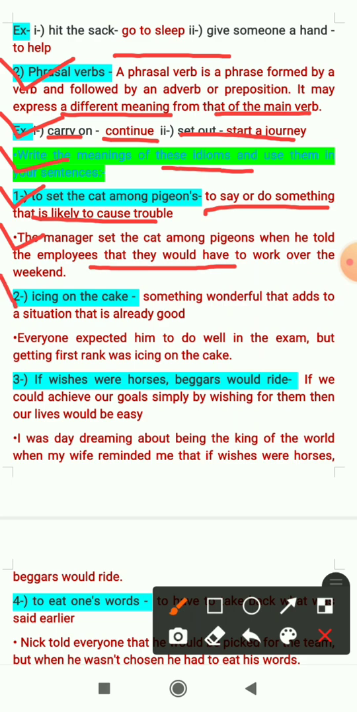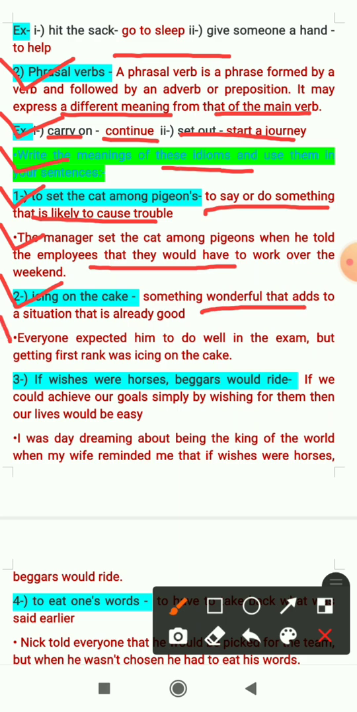The second one is icing on the cake. It means something wonderful that adds to a situation that is already good. It means a situation is already good and we add something wonderful to that situation. That time we use icing on the cake.